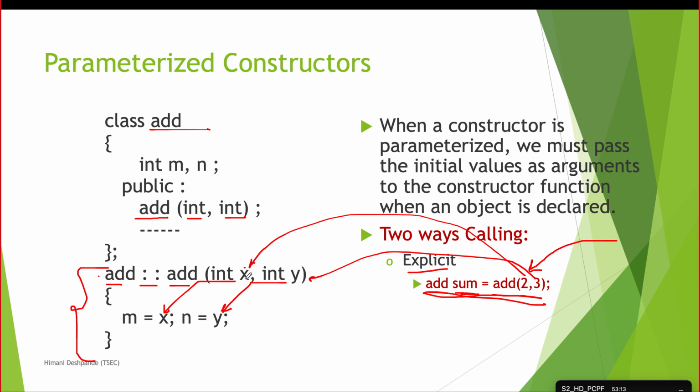So this is what is going to happen with the explicit call. We created the object and while creating the object we pass the values 2 and 3.